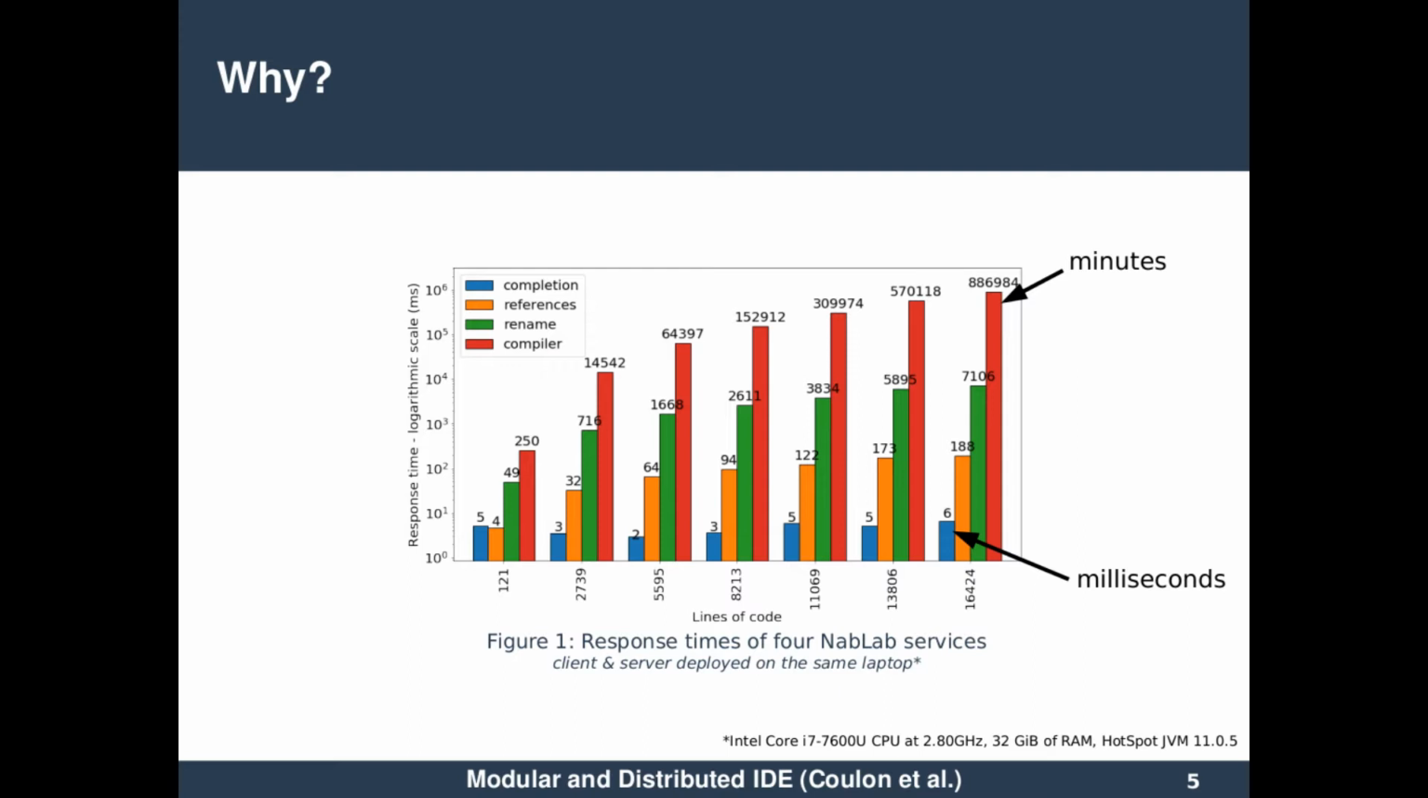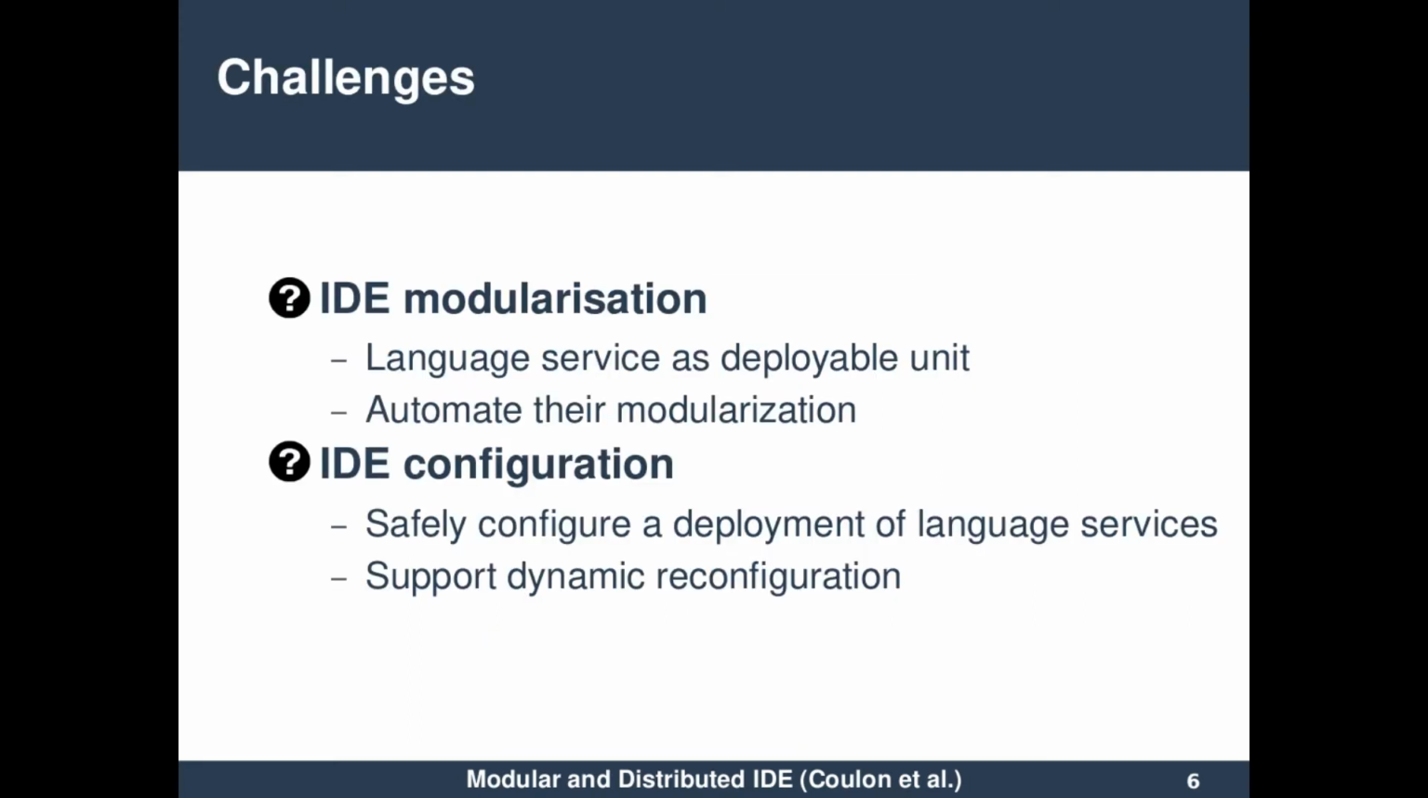So for the NabLab language, we have a diversity of language services, and we would like to be able to deploy them individually on different execution platforms. The distribution of the language services is not possible if they are provided by a monolithic server, so we cannot take advantage of the diversity of the execution platforms.